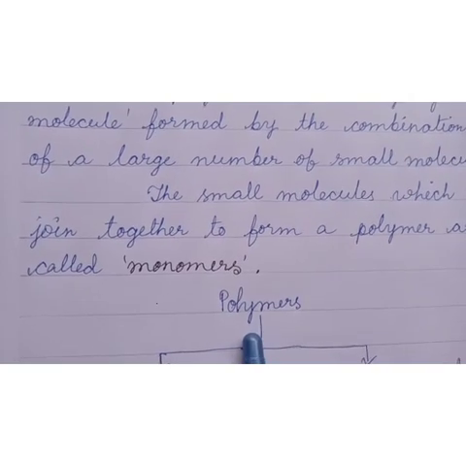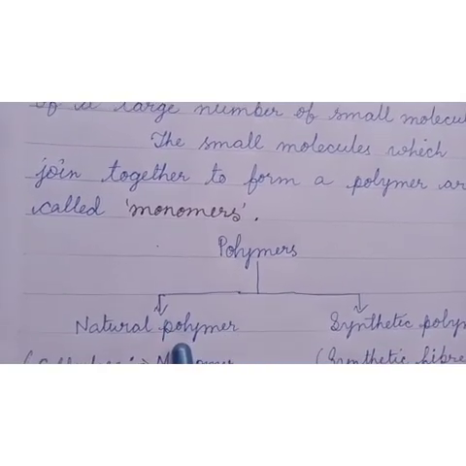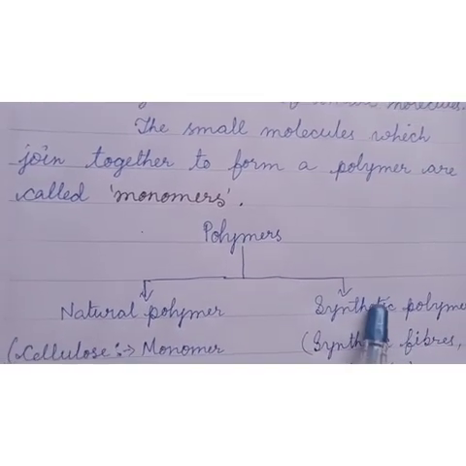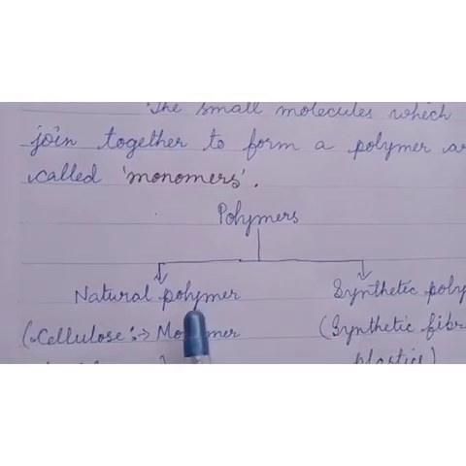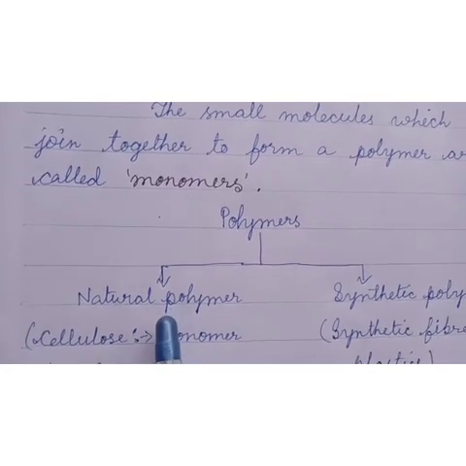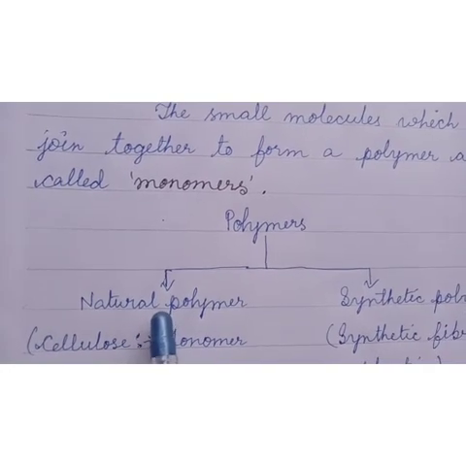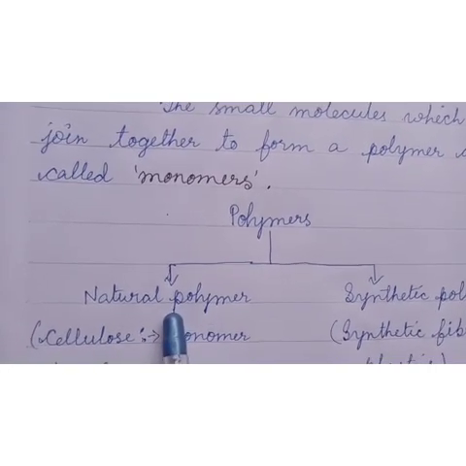Polymers are of two types. That means polymers can be natural also and synthetic also. Polymers are present in nature. We can say cotton, flax, jute, these all are natural polymers.